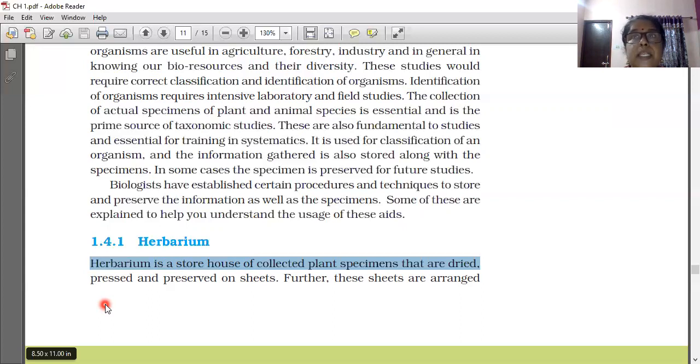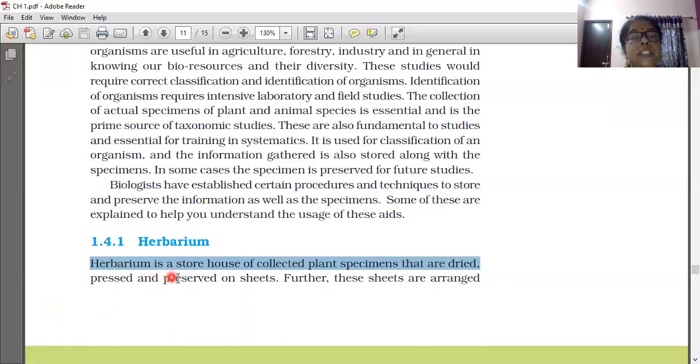If water remains in that plant specimen or animal specimen, it will decay. By that only we are removing it. Afterwards, this dried specimen we are keeping in chemicals. Those chemicals are preservatives, so it won't undergo decay. This process is called poisoning. We are keeping the dried specimen in the chemical preservative. That is called poisoning.